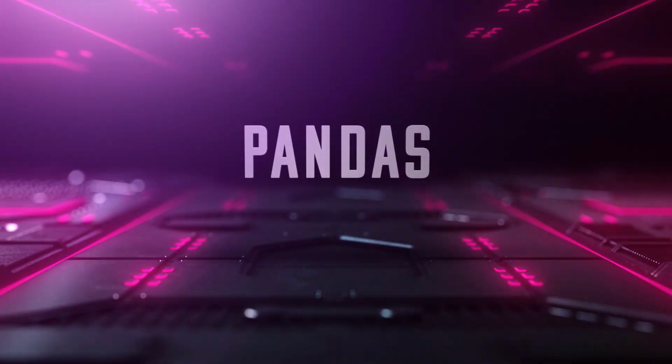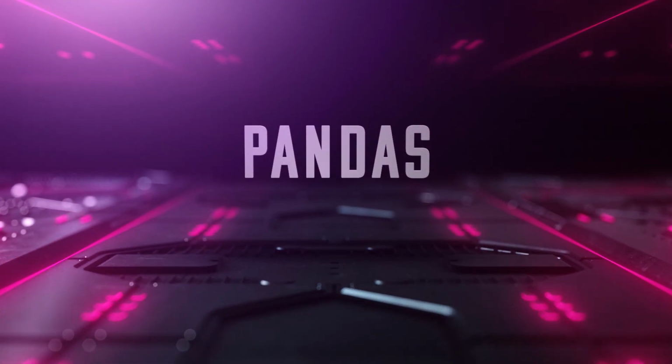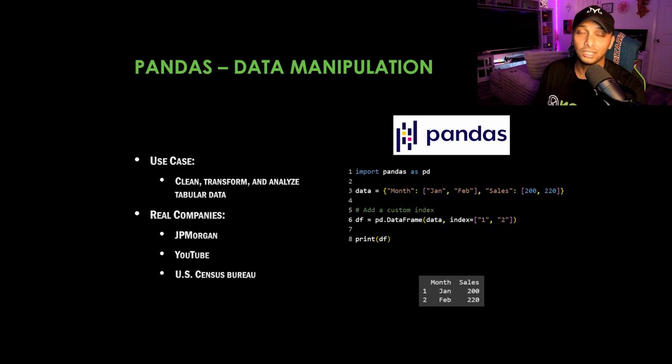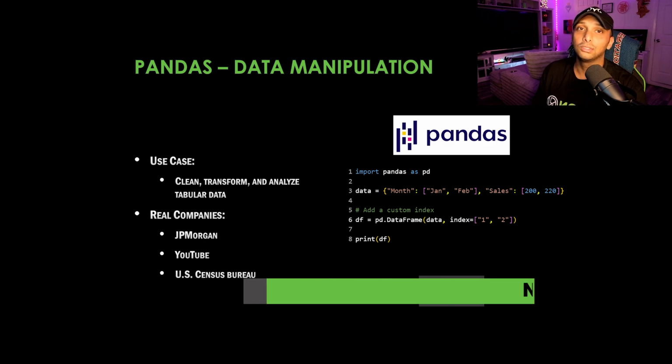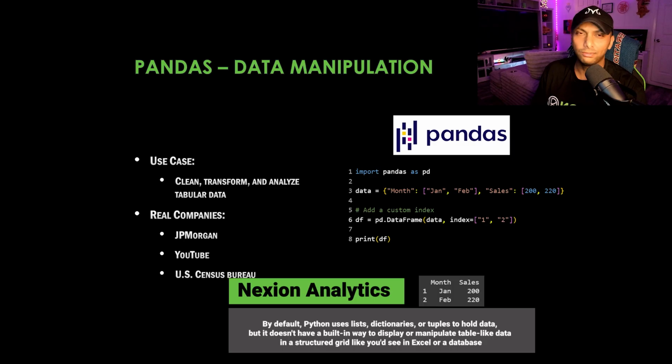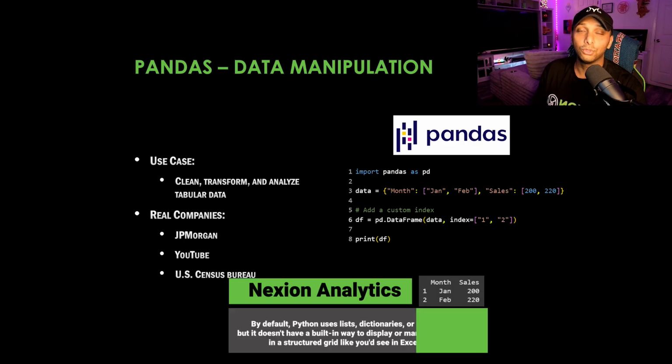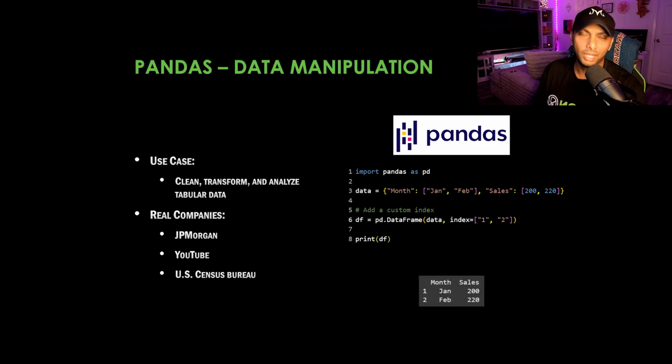All right, so first up we have Pandas. So Pandas is basically like Excel on steroids. It's going to allow you to process things in a tabular format, so a table format, as you can see in the bottom right here. And then it allows you to process those things so fast, way faster than Excel. And Excel has a limitation too, as we know, right? It can only go up to about 1 million rows, just past that. And Pandas can optimize that efficiency for you so that you can go way past 1 million and then run any tabular data that you want.